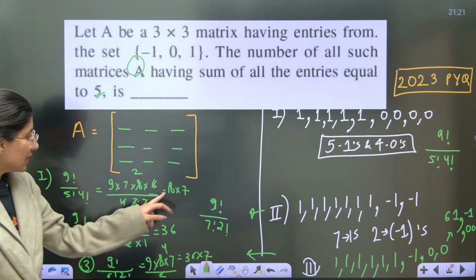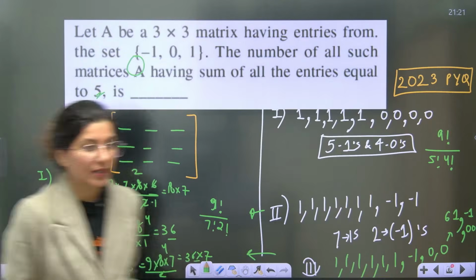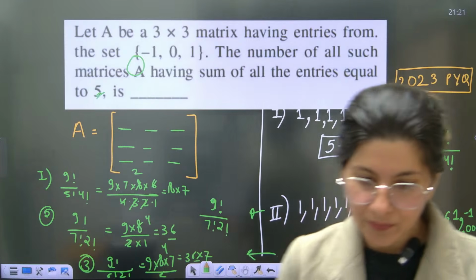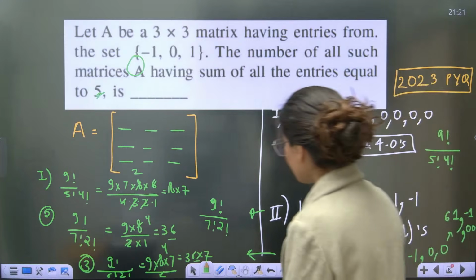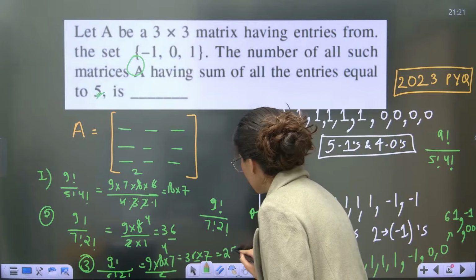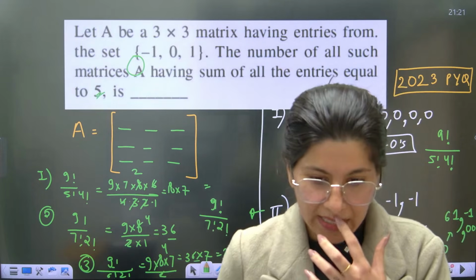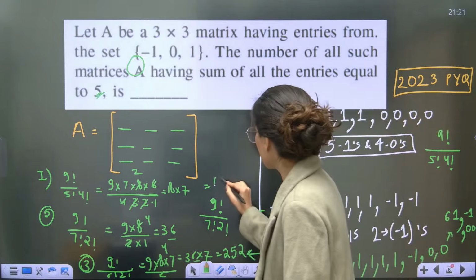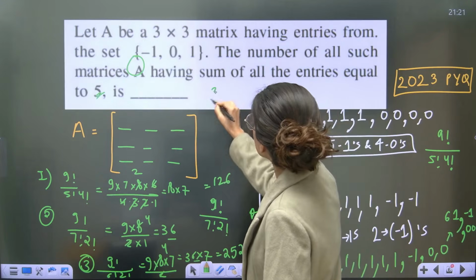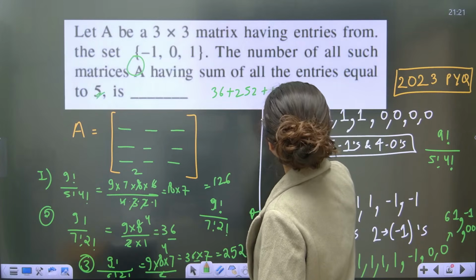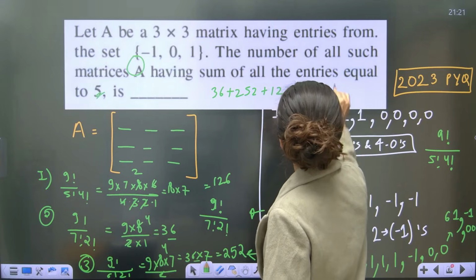So you just have to add these three things and you will get the answer. Can anybody tell me what the answer will be? It is 36, then 252, and we have 126. So the answer is 36 plus 252 plus 126, that is 414.